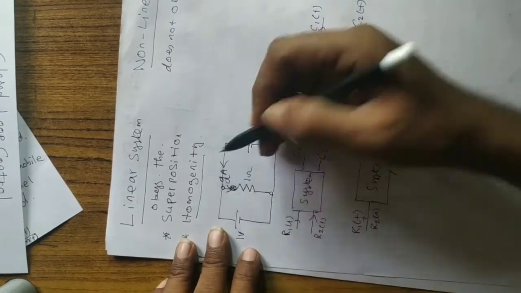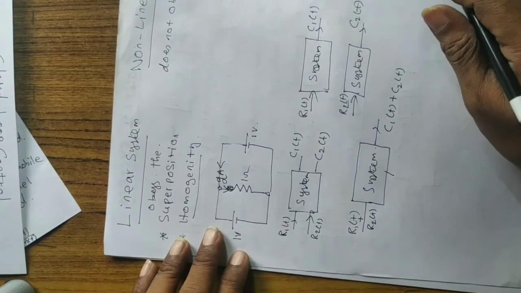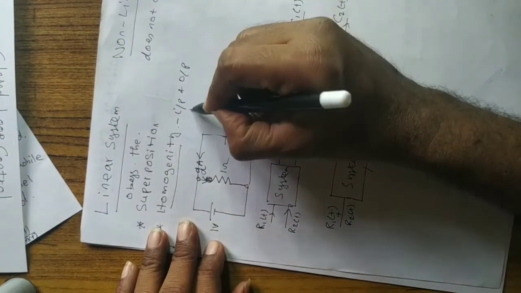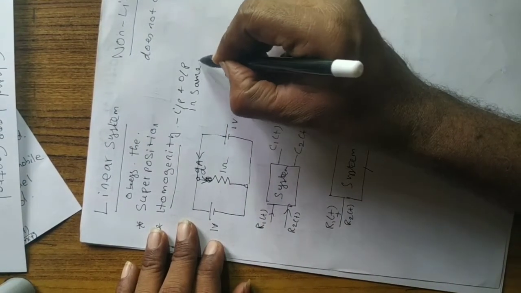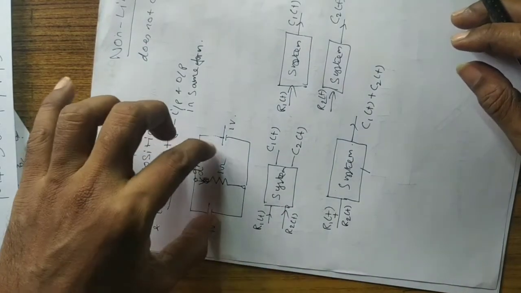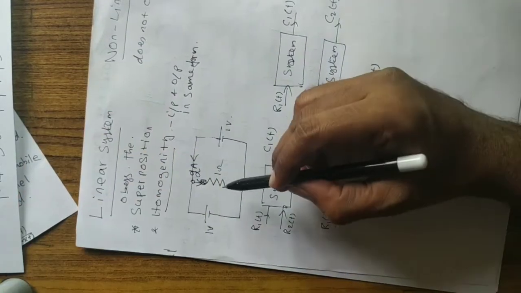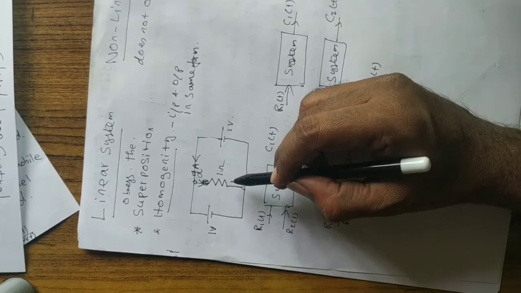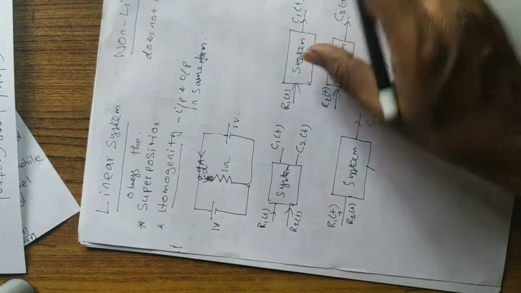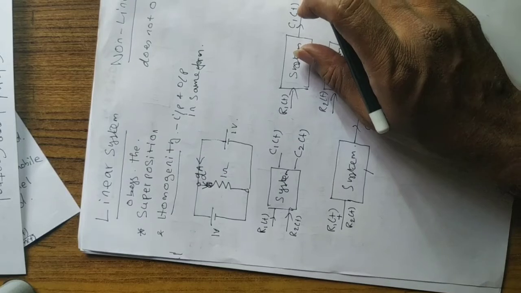And homogeneity is when input and output are in the same form. So in this example, the input and output are both electrical quantities, voltage and current, so it obeys the homogeneity principle.